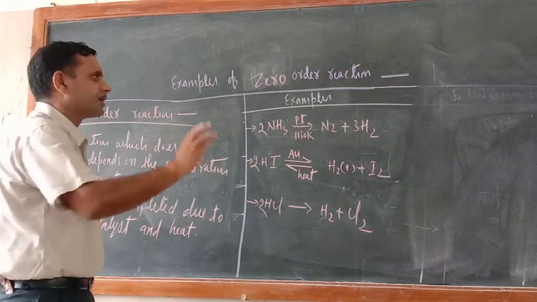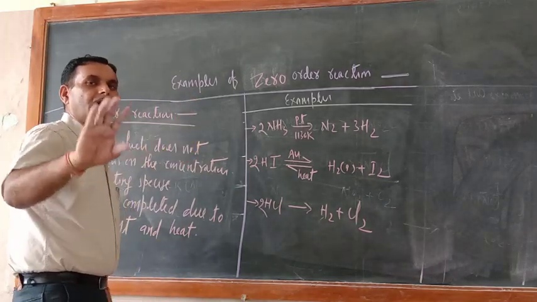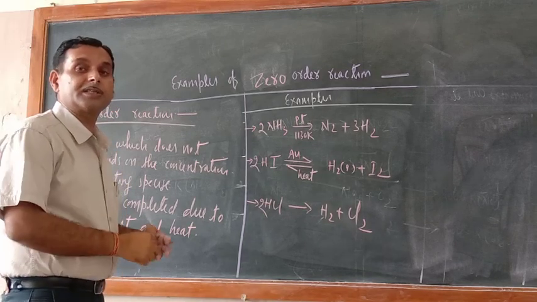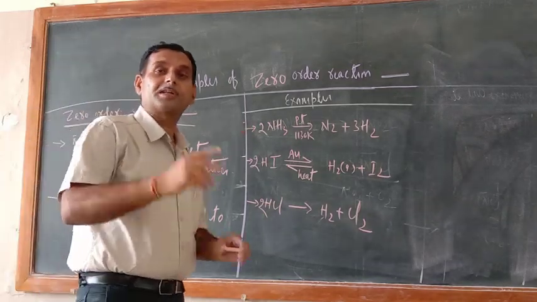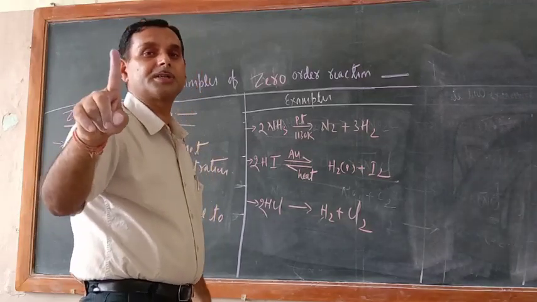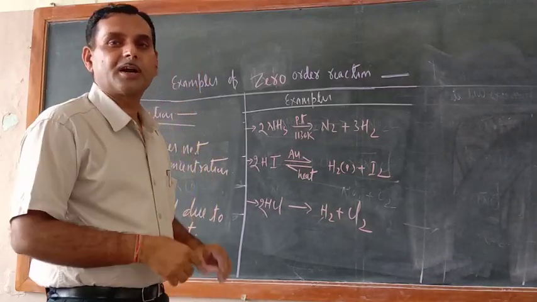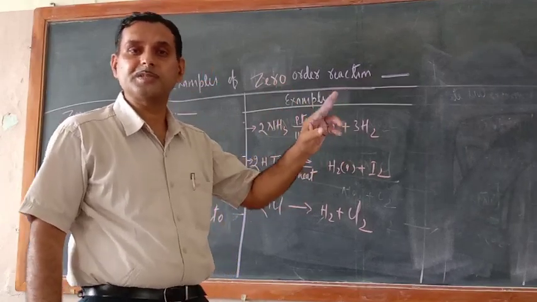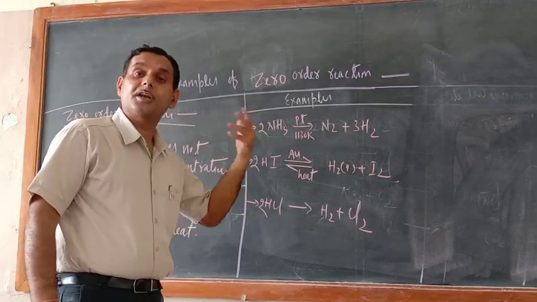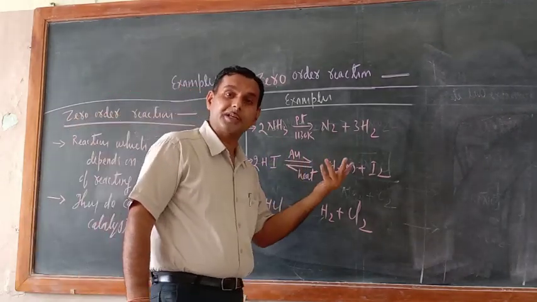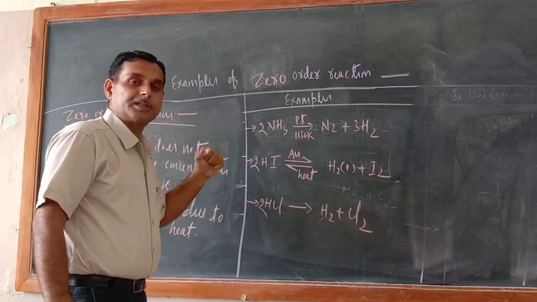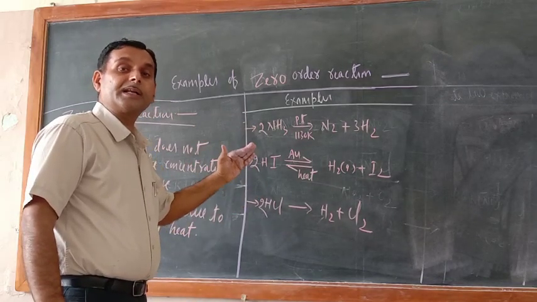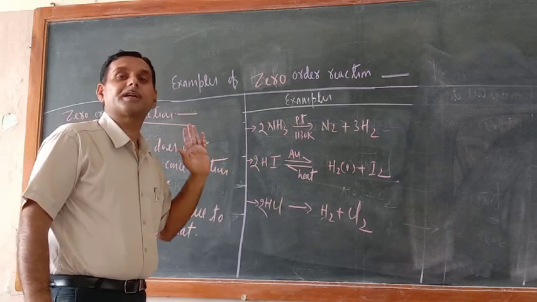Unlike other order reactions which definitely depend upon the concentration of reacting species. Like first order reaction, they depend upon the concentration of one reacting species. Second order reaction, they depend upon the concentration of two reacting species. Similarly, third order, they depend upon the concentration of three reacting species. In zero order reaction, they do not depend on the concentration of any one of the reacting species.